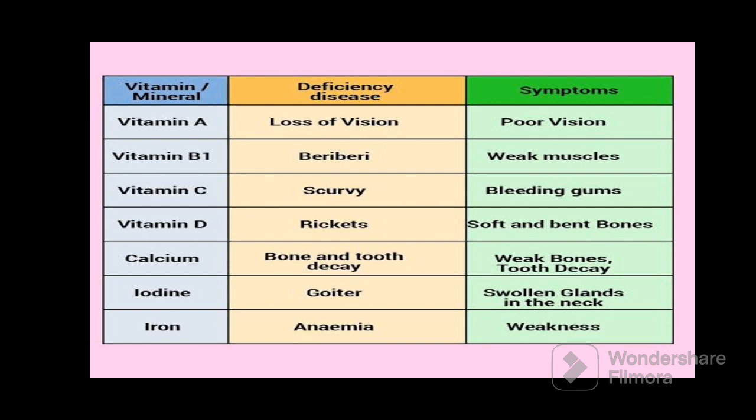What are the symptoms of these deficiencies? If loss of vision occurs, then there is poor vision, that is the night blindness. If some person is suffering from beriberi, then muscles will be weak, general fatigue, unable to do normal day-to-day work. Scurvy: bleeding gums, swollen gums also. Rickets: soft and bent bones. Bone and tooth decay: weak bones and tooth decay. Goiter is the swollen glands in the neck. Anemia is weakness, heavy loss of blood. It is also very common in girls.